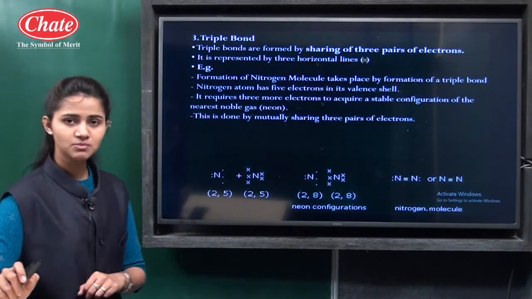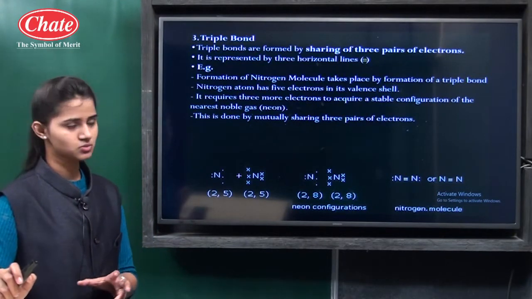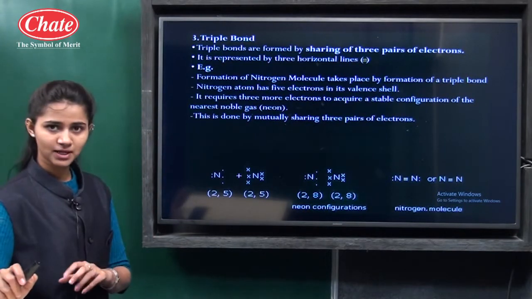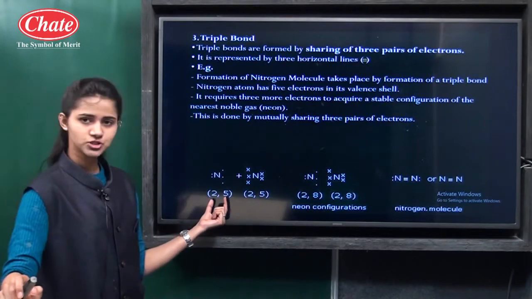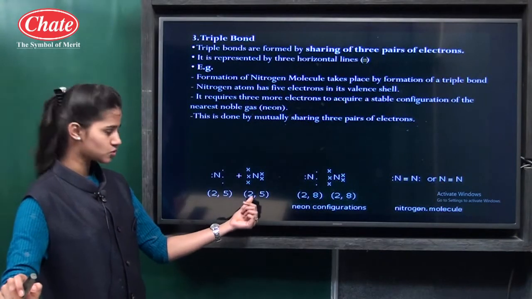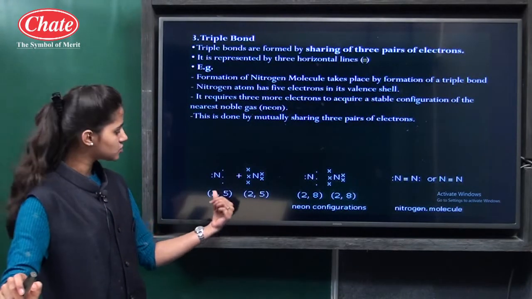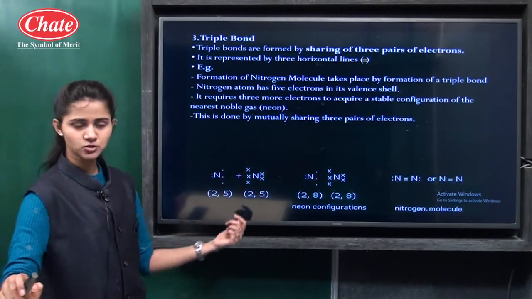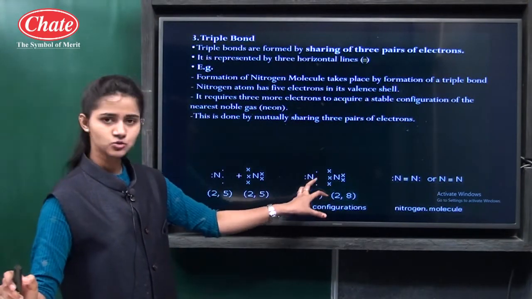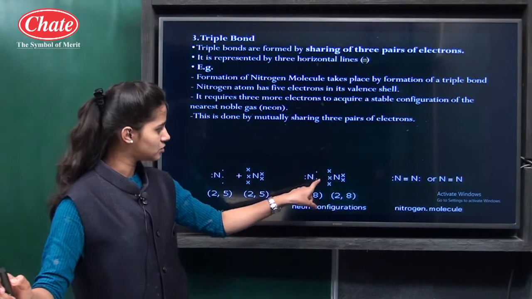Then the triple bond. Simply, triple bond means what? When there is a sharing of 3 pairs of electrons, there is a formation of the triple bond. The formation of the nitrogen molecule takes place by the triple bond. The atomic number of nitrogen is 7, so its electronic configuration is 2, 5. This is also nitrogen. The electrons of this nitrogen are represented by dots and this one by crosses. So these two nitrogens require 3 electrons each to complete the octet. So whenever these two nitrogens come in contact with each other, they share a total of 3 pairs of electrons. 1, 2, 3.